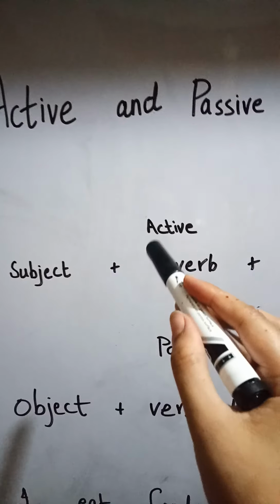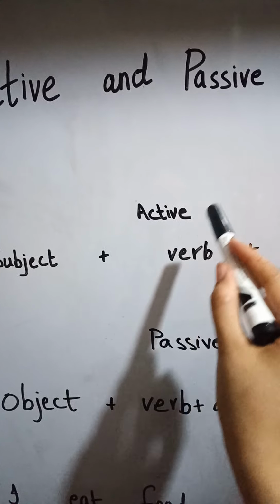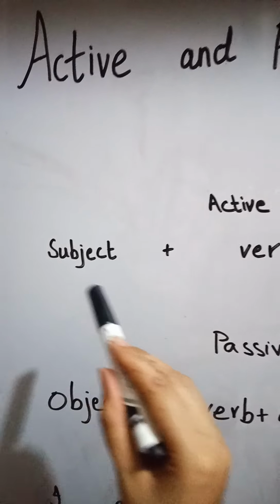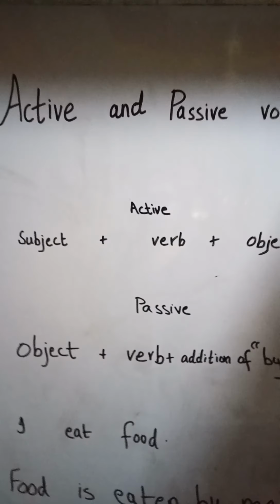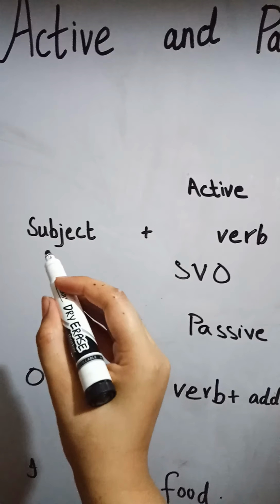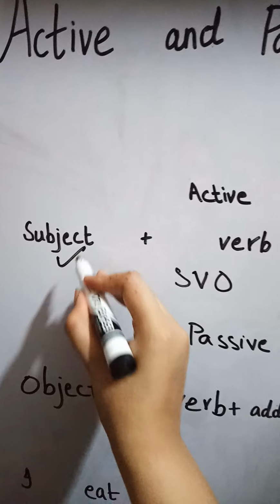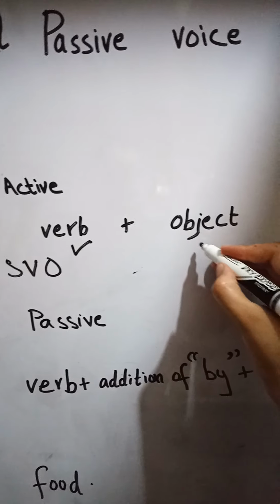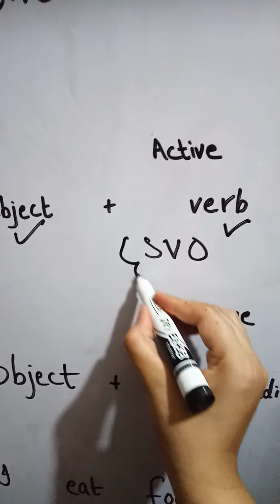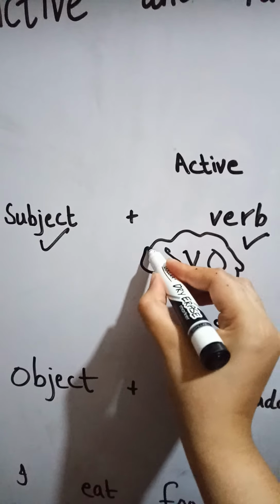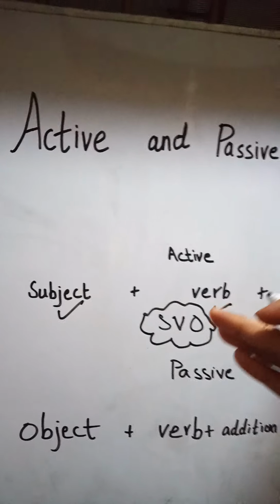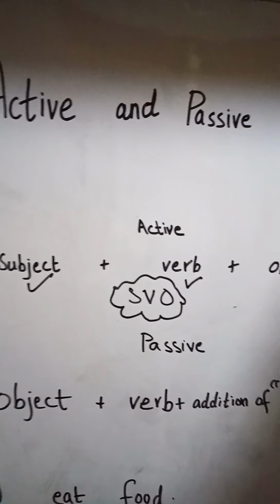First, when we are talking about the active voice, the scheme of the sentence will be like a simple sentence. It will be simple: subject, verb and object. In simple words we call it SVO. Subject, verb and object come together and make a tense. So it means the active voice is not different from a simple tense.